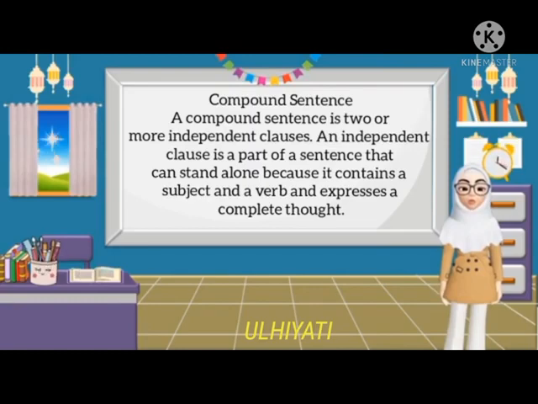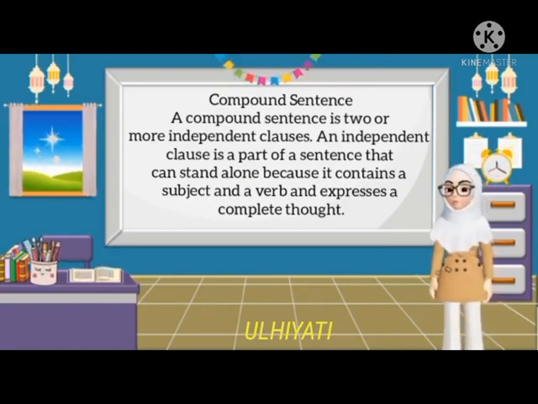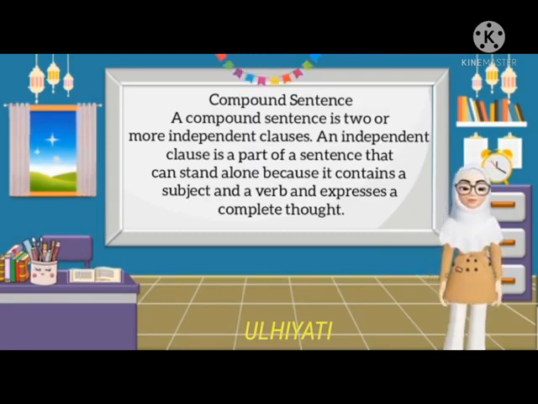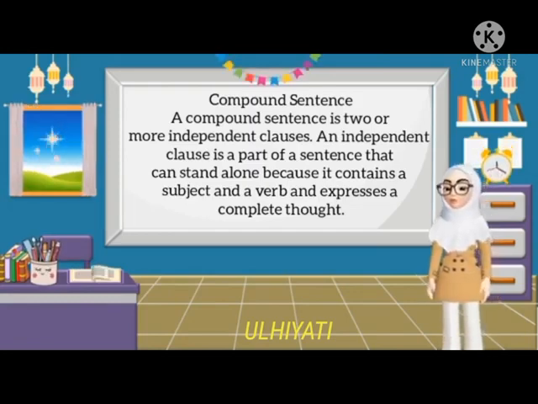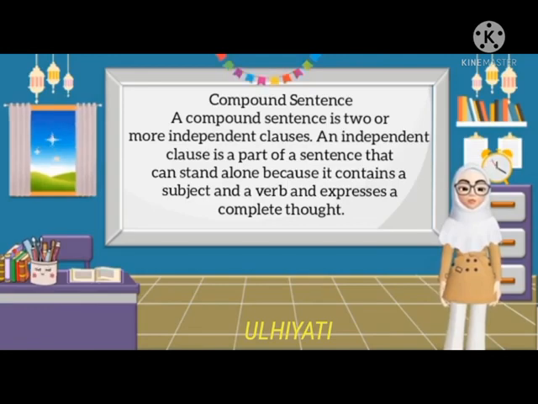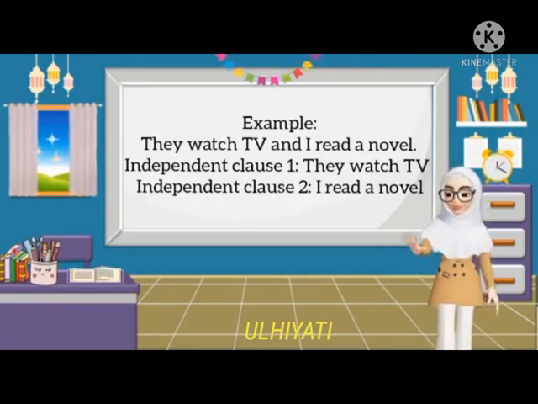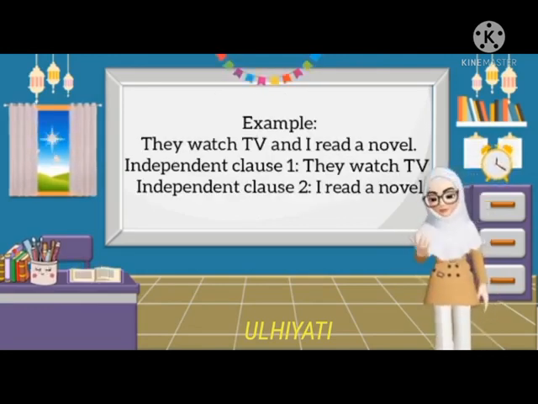Okay, I would like to explain about compound sentence. A compound sentence is two or more independent clauses. An independent clause is a part of a sentence that can stand alone because it contains a subject and a verb and expresses a complete thought. Example: they watch television and I read a novel.